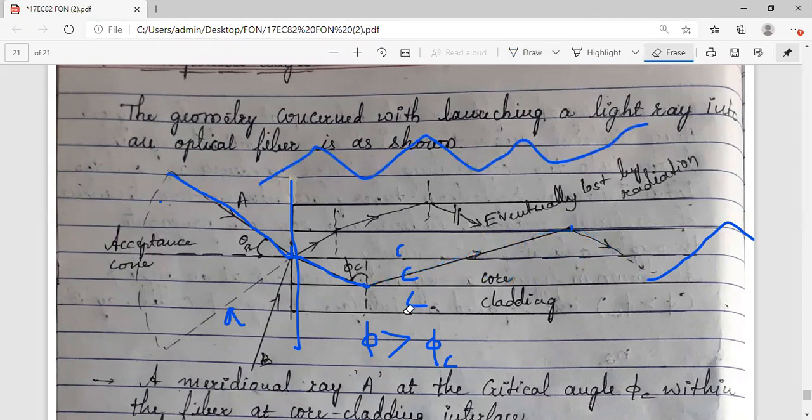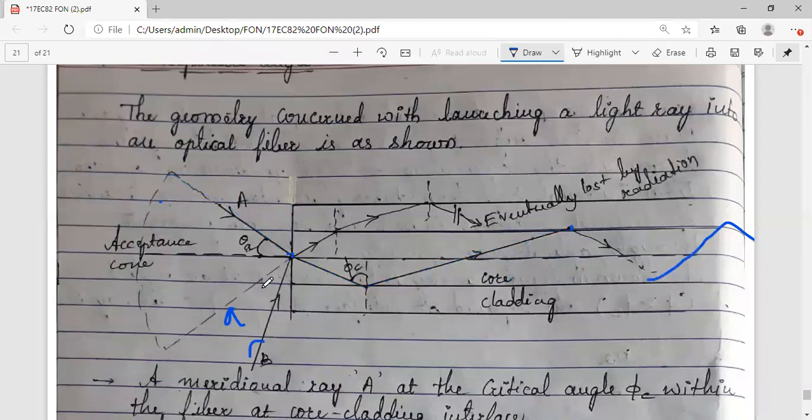Okay. Now what will happen if I take one more ray of light, B, capital B. You can observe here there is a cone-like structure. This is giving you some region.